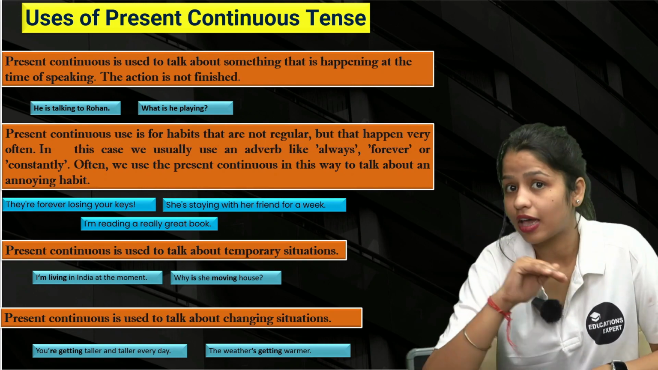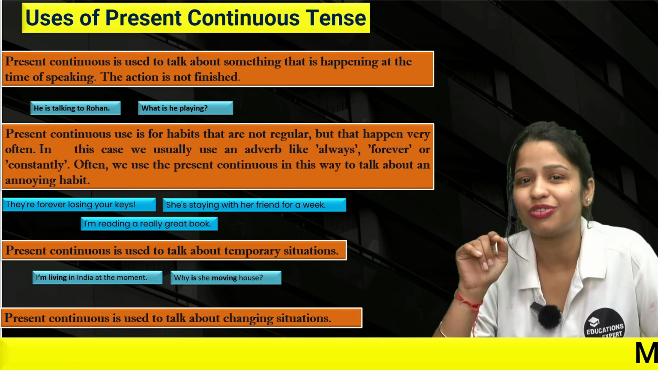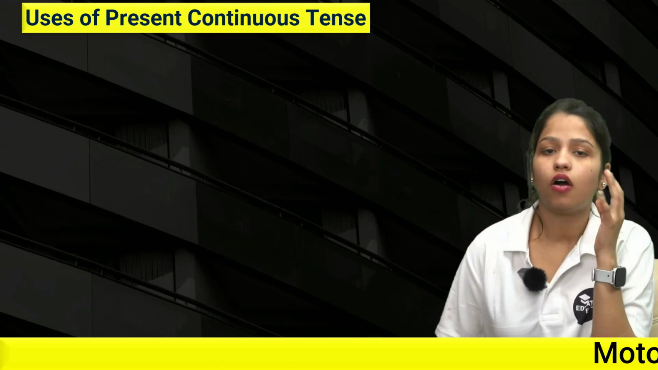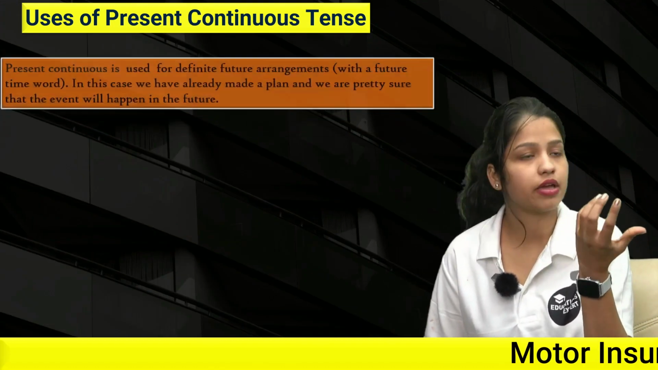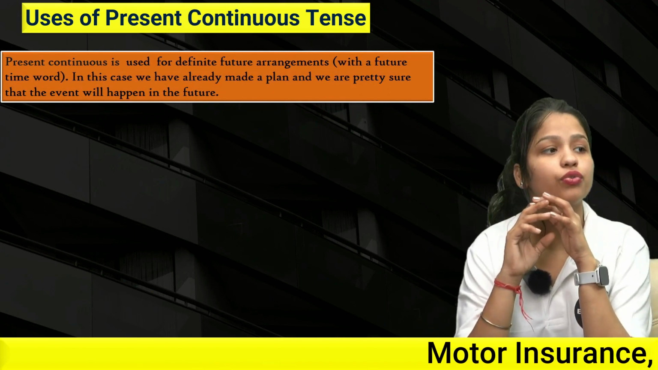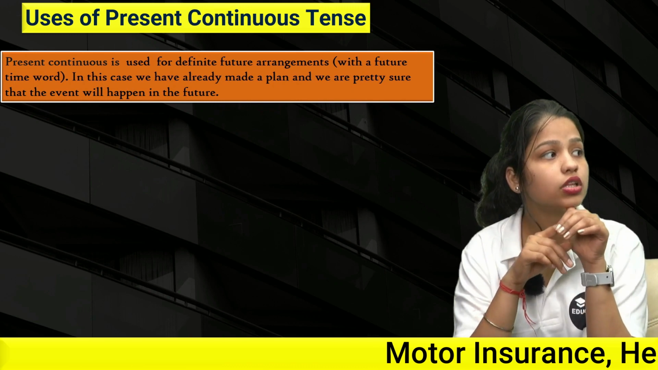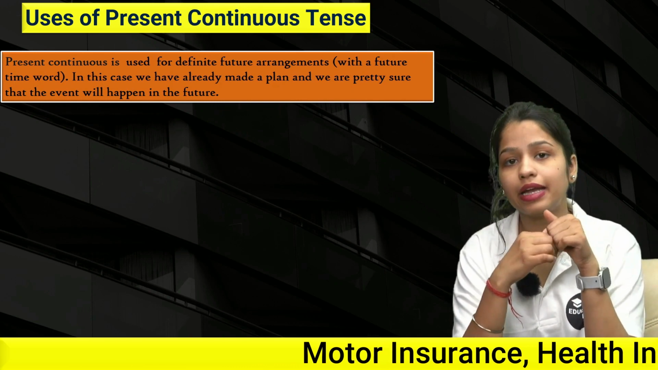And here we have not ended. There are some more uses of present continuous tense. Let's move forward and understand them. All right, now let's understand some more uses of present continuous tense one by one. Present continuous is also used for definite future arrangement with a future time period. In this case, we have already made a plan.